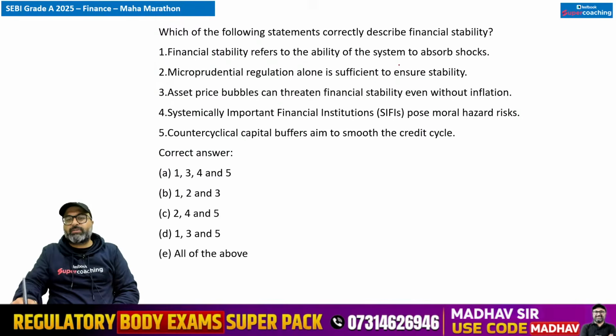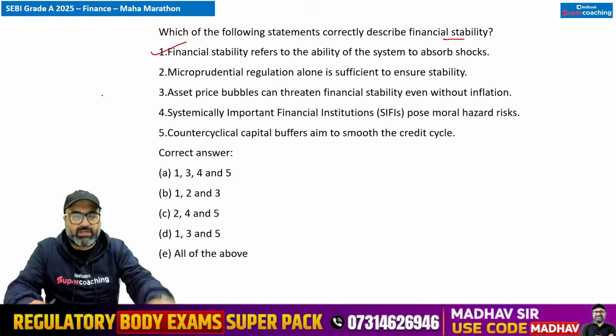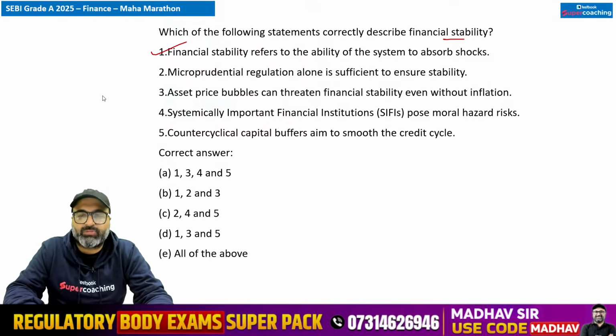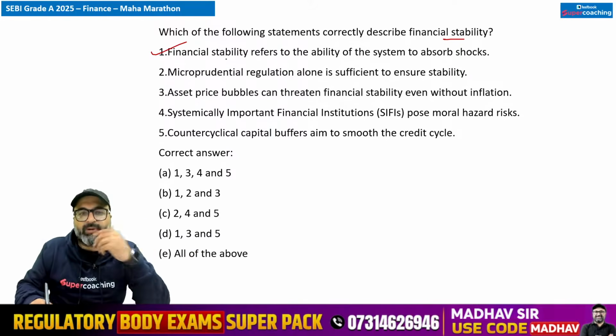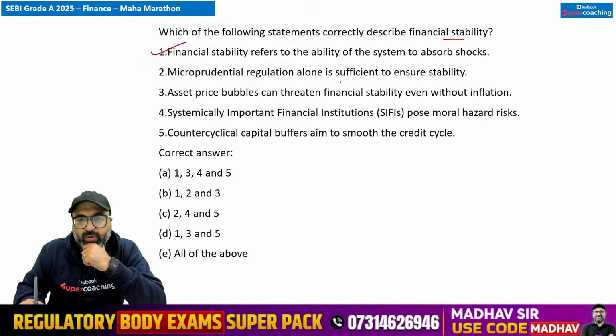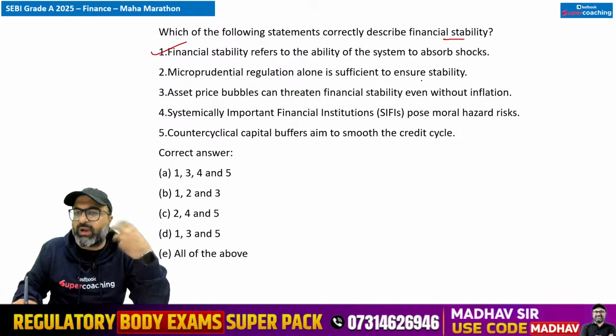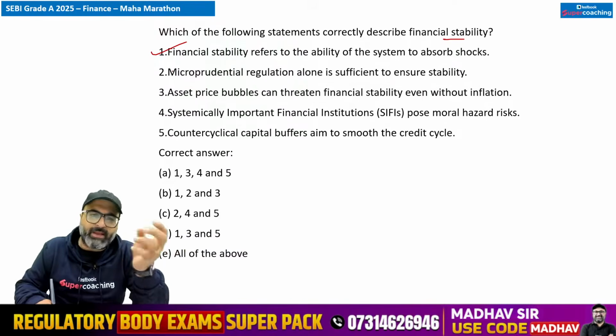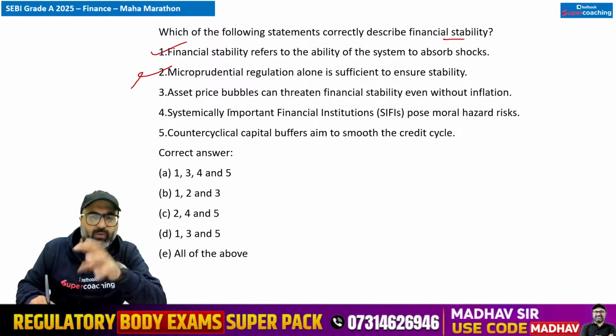Which of the following statements correctly describes financial stability? Financial stability refers to ability of the system to absorb shock. बिल्कुल, जितना ज्यादा कैपेबल होगा सिस्टम टू एब्जॉर्ब शॉक, that will be more stable. Microprudential regulations alone is sufficient to ensure stability. नहीं सर, माइक्रो एंड मैक्रो बोथ आर रिक्वायर्ड.